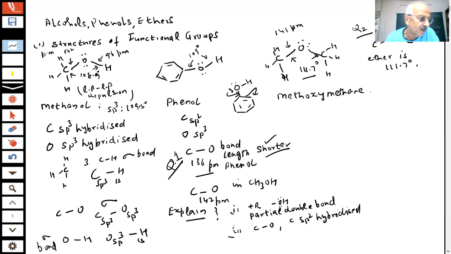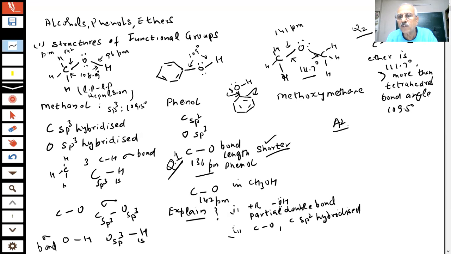It is slightly more than the tetrahedral bond angle. What is the tetrahedral bond angle, students? 109.5 degrees. Clear? What is your answer now? Clear, sir, 109.5 degrees. What is the answer you are giving? I hope you are making notes with all colored pens because these question answers are important. Any question given in the paper, we can easily answer.